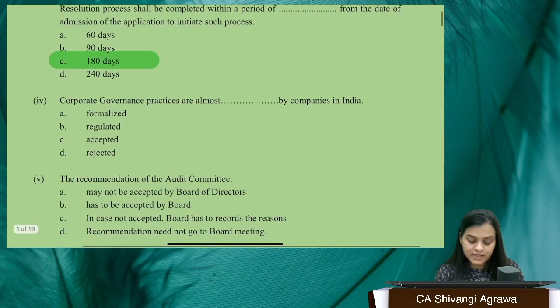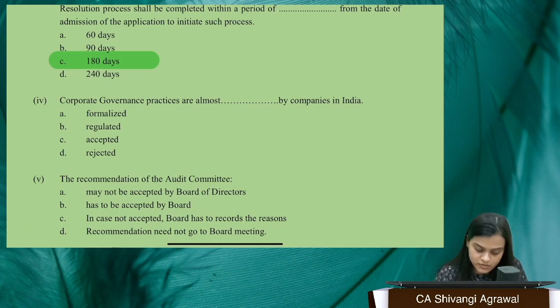Okay. Corporate governance practices are almost: formalized, regulated, accepted, or rejected. See, in India, definitely we can say that corporate governance practices are being increasingly regulated because people don't follow what is not being told to them, right? So, SEBI has introduced a lot of regulations which the company must follow. It is mandatory for them to follow. So all the corporate governance practices, the proper governance practices, because they could adversely affect a lot of stakeholders.